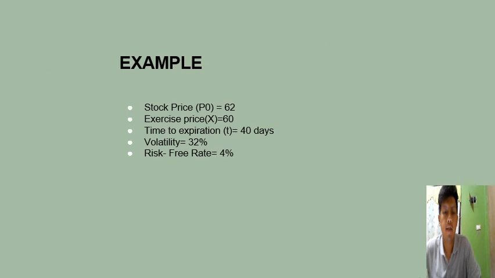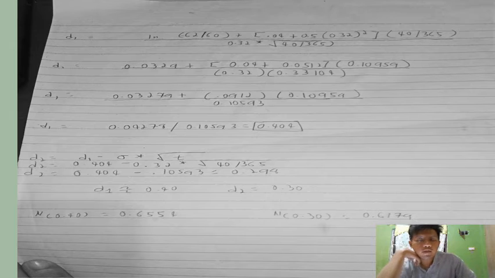Now let's have an example to clearly understand this formula. So we have a stock price or P sub 0 of 62 and exercise price, which is our X, which is equal to 60, and our time to expiration or T, which is 40 days, volatility of 32%, and the risk-free rate of 4%. Now, the first thing we need to do is to calculate for the D sub 1.